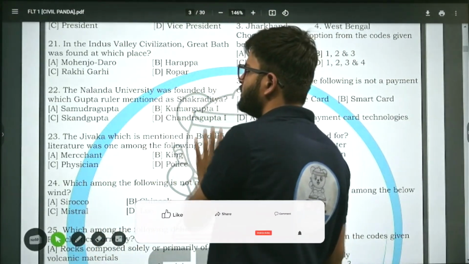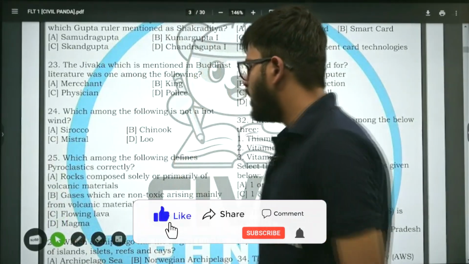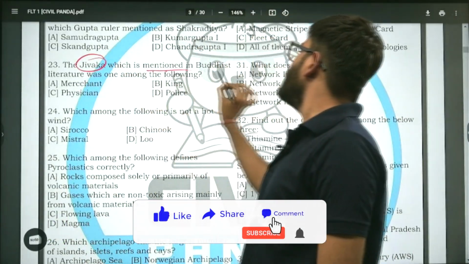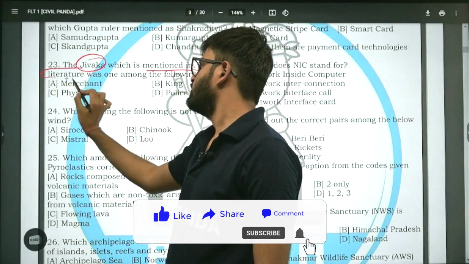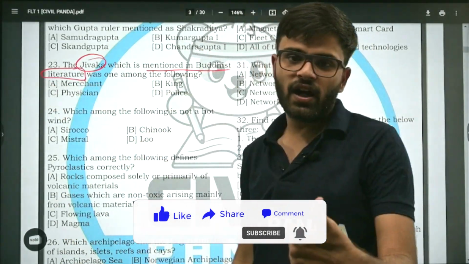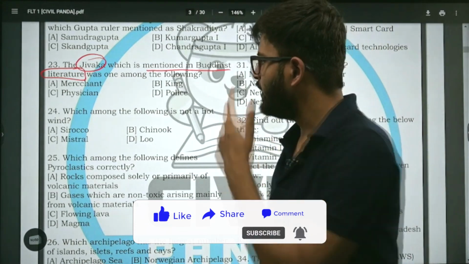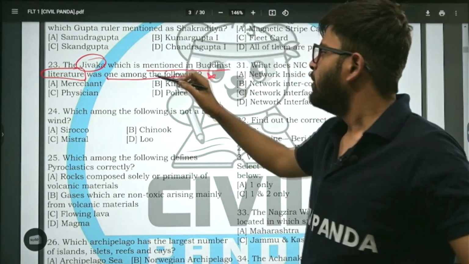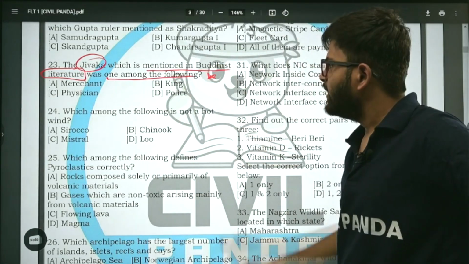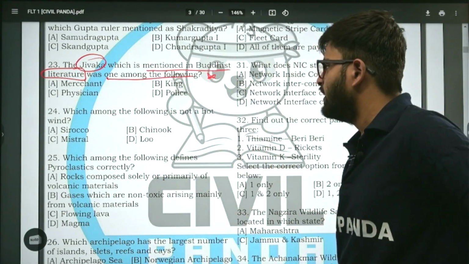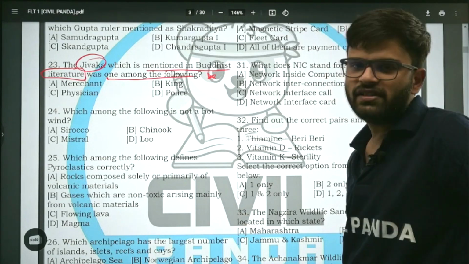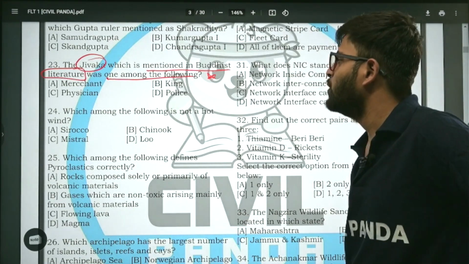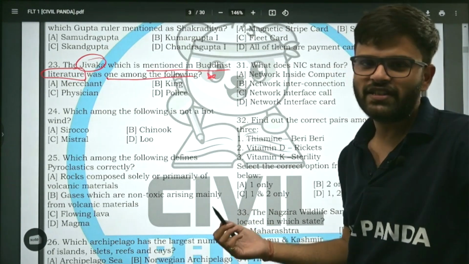All right. Moving on to next question. Question number 23. The Jivaka which is mentioned in Buddhist literature. Buddhist literature में एक word आता है जीवका, जीवन, जीवका. I'm giving you a hint. Who was one among the following? Merchant, King, Physician, Police. What is the right answer?